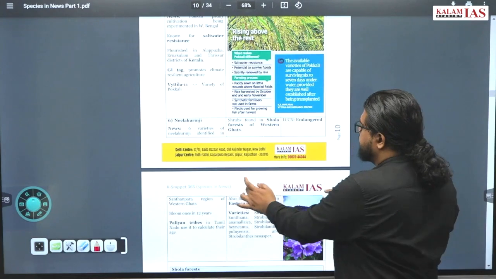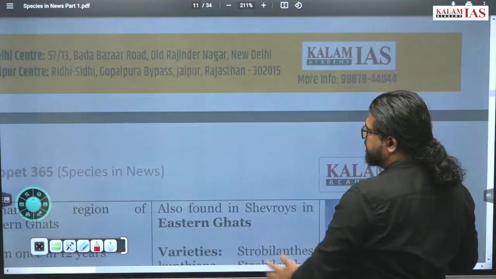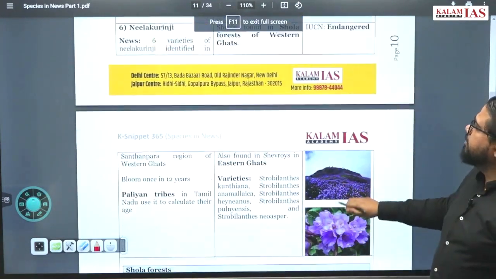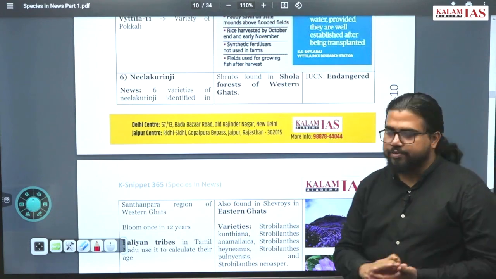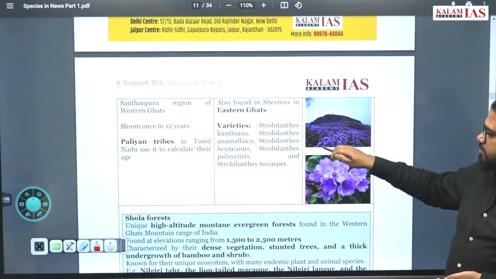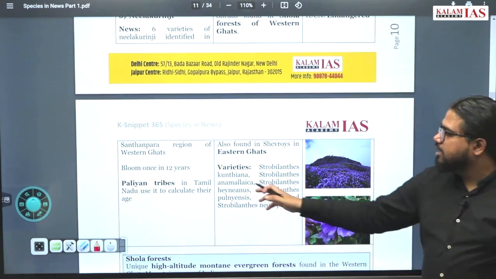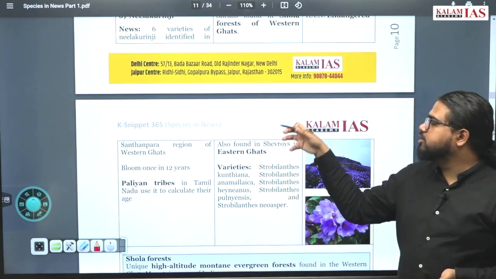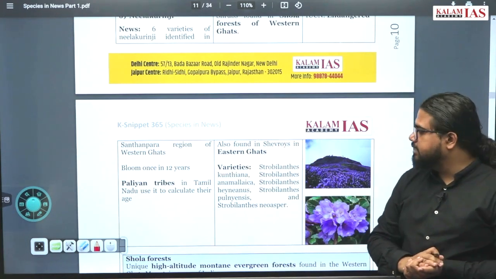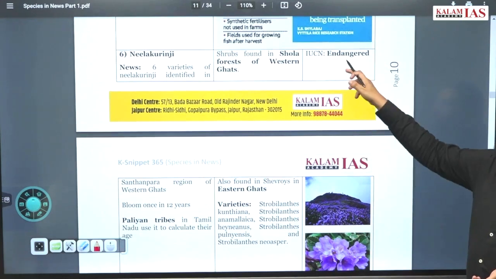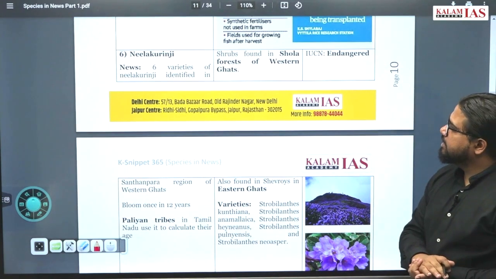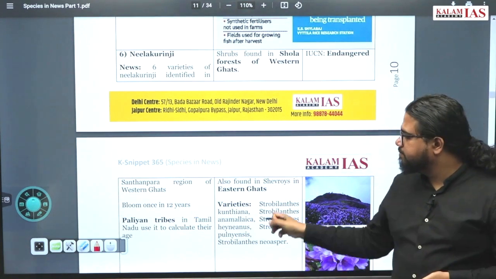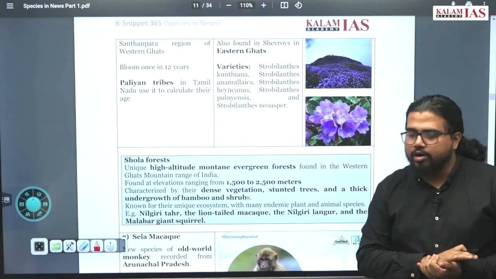And where exactly do you find this? We already said we find it in the Western Ghats. In Western Ghats where? Shola forest of Western Ghats. What is Shola forest? We discussed it. Paliyan tribes of Tamil Nadu are also associated with it. Some parts of Eastern Ghats also have Neelakurinji populations, not fully Western Ghats. Another point is that it is classified as endangered, and it is mostly endemic to the lower part of Western Ghats only.